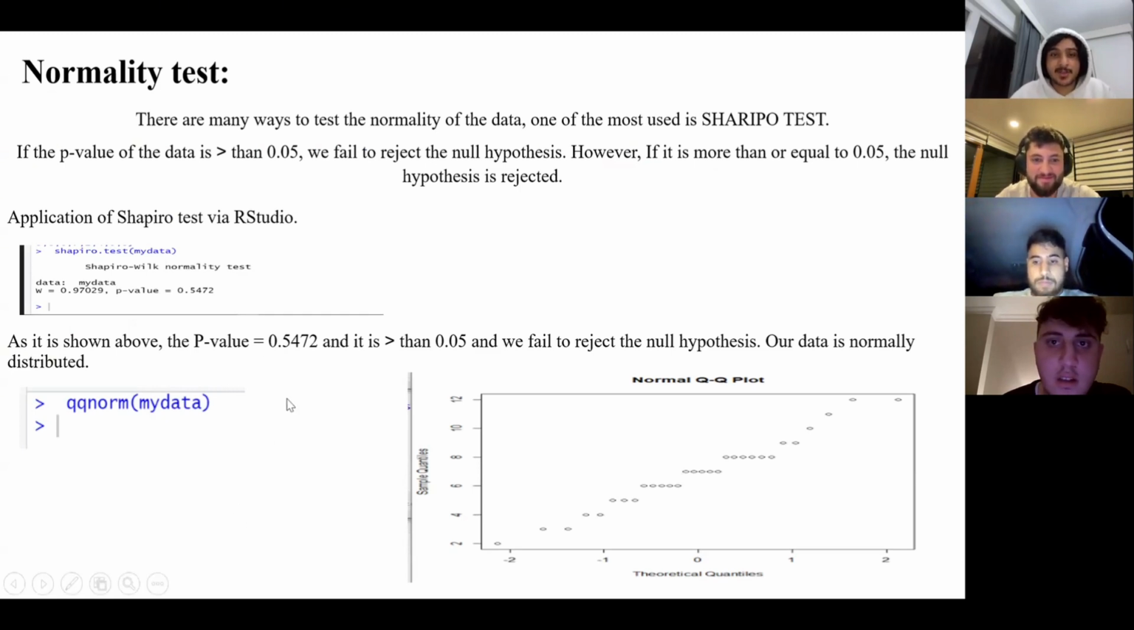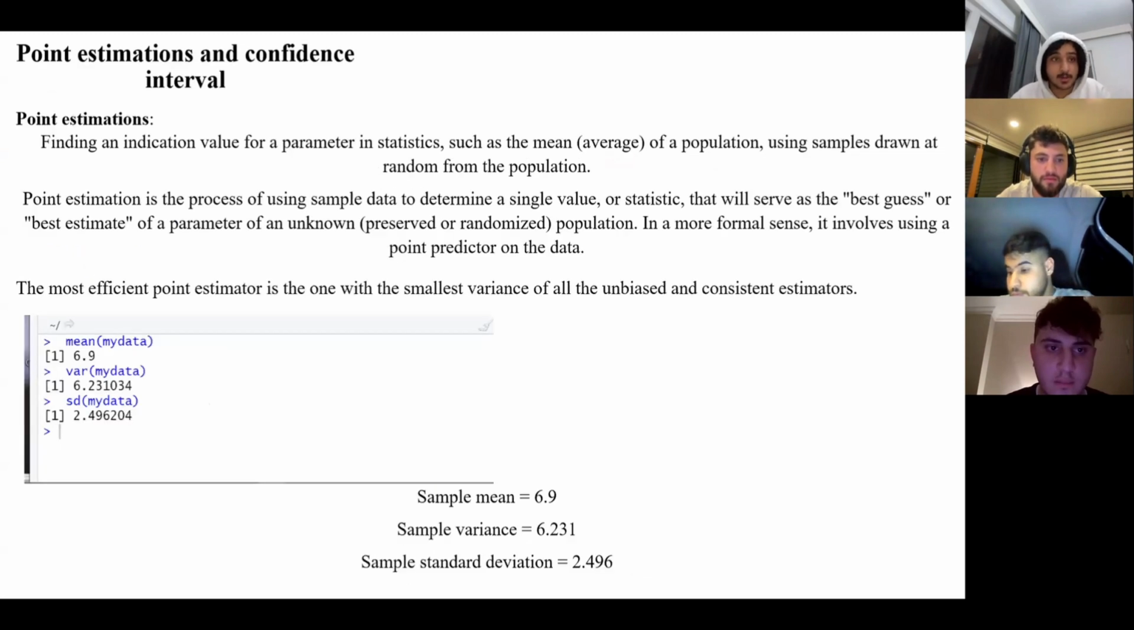Okay, there are many ways to test the normality of the data. One of the most used is the Shapiro test. If the p-value of the data is larger than 0.05, we fail to reject the null hypothesis. However, if it is less than or equal to 0.05, the null hypothesis is rejected. And here is the coding and also the table.